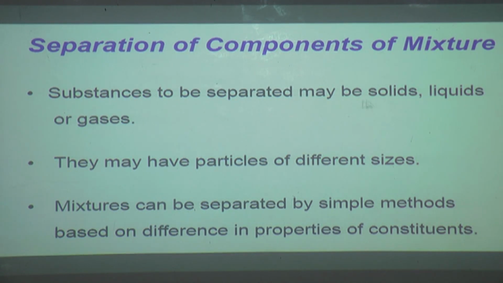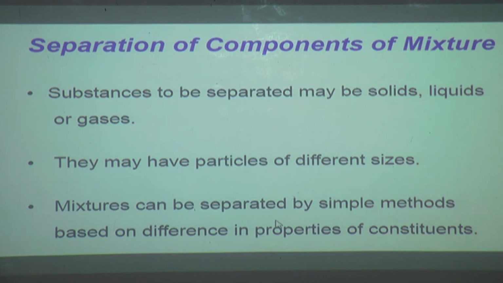Next, separation of components of a mixture. Substances to be separated may be solids, liquids or gases. As we have just seen, the substances we get in nature are called mixtures. Those mixtures may be of solids, liquids and gases. They may have particles of different sizes. One may be big and one may be small. One may be a solid, one may be a liquid.